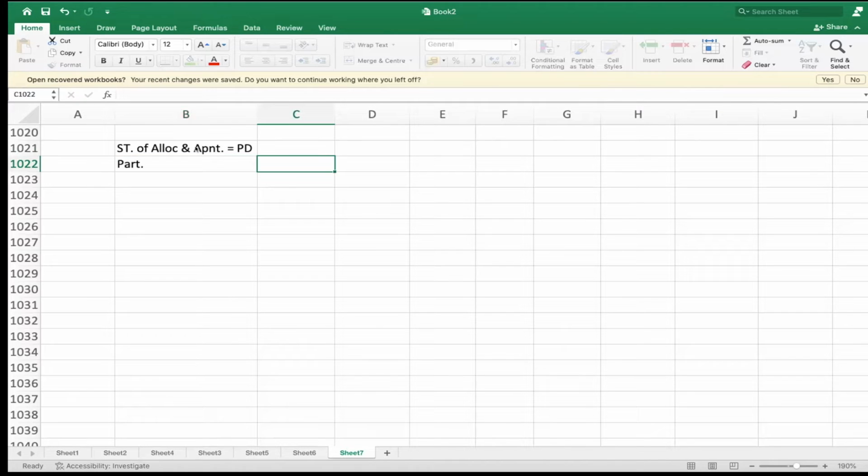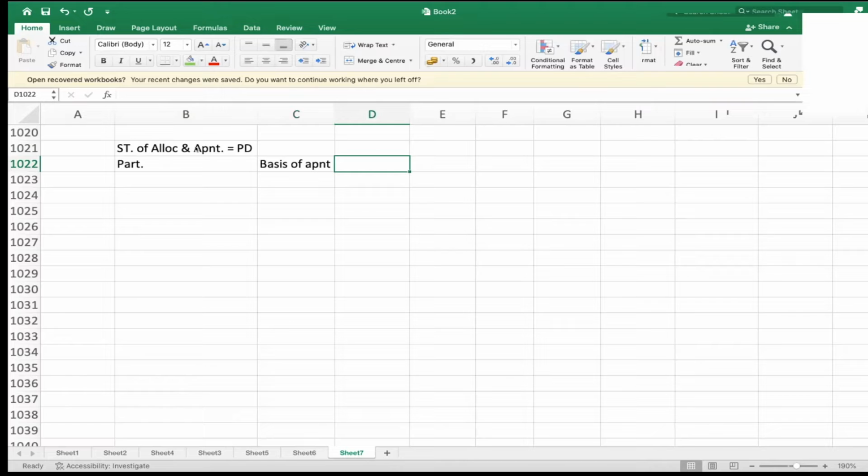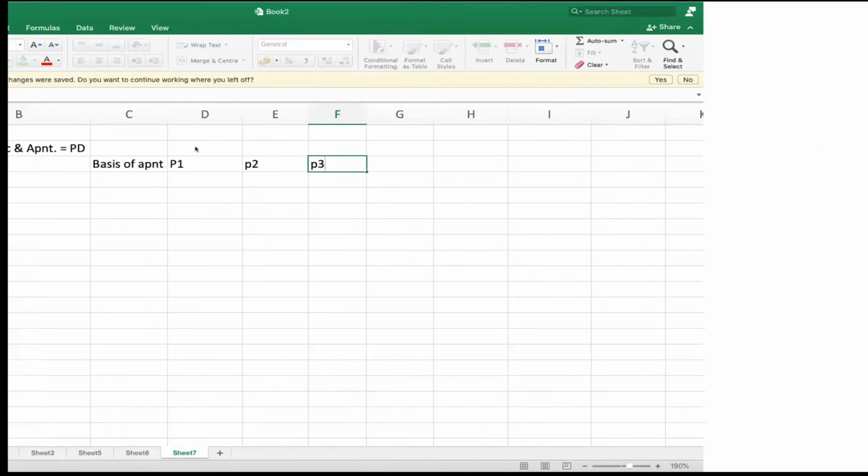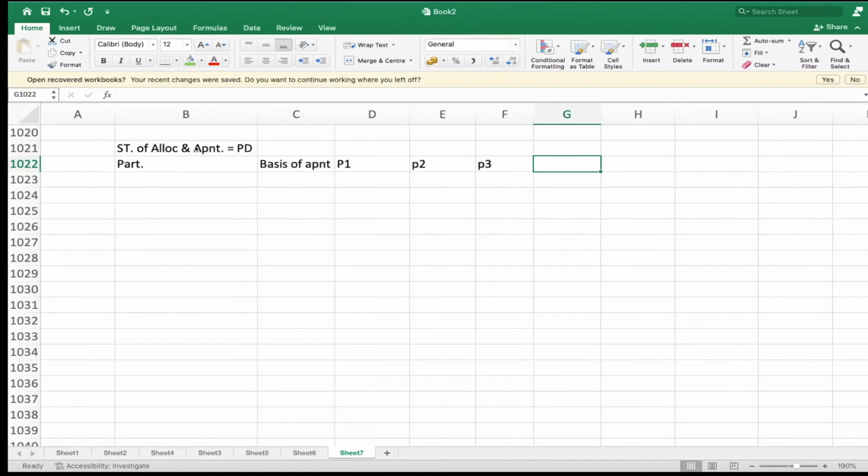Particulars, basis of allocation, basis of apportionment. What are the departments? P1, P2, P3, next S1 and S2, and the total.